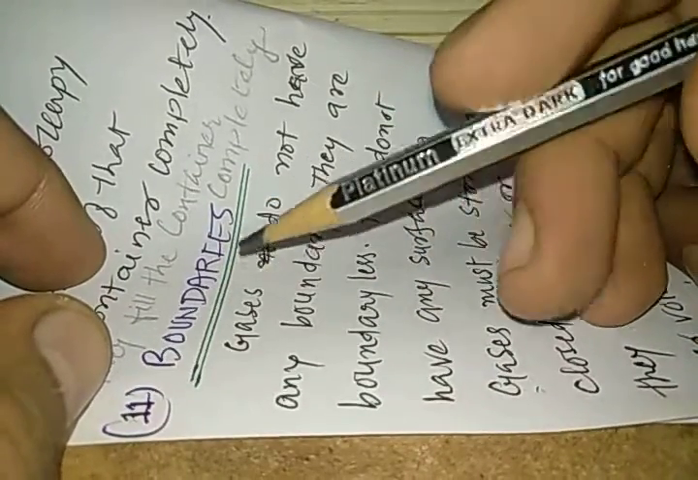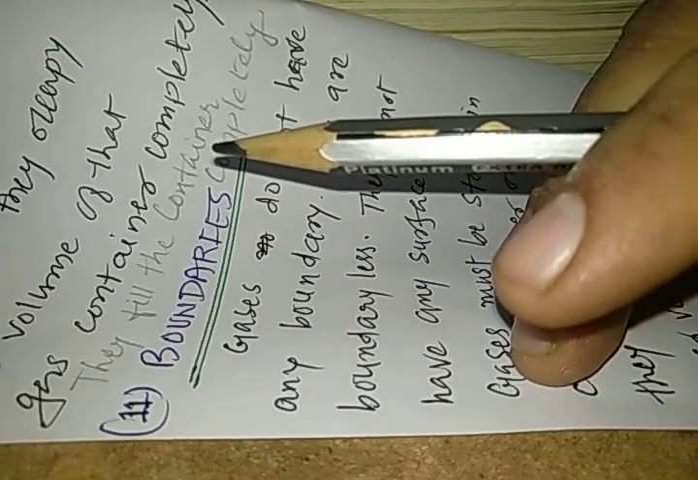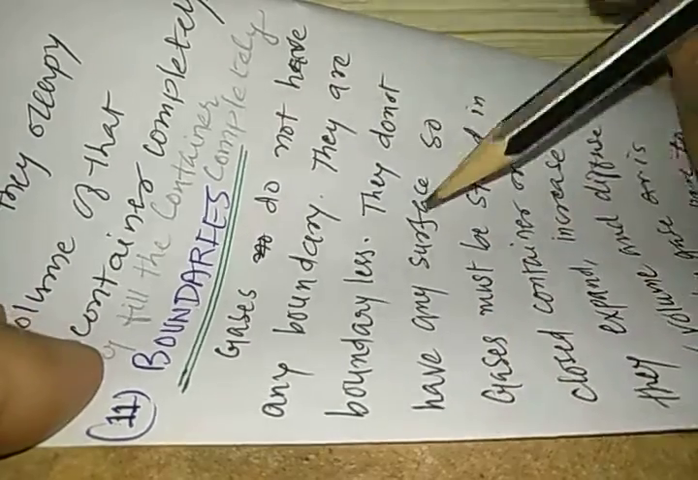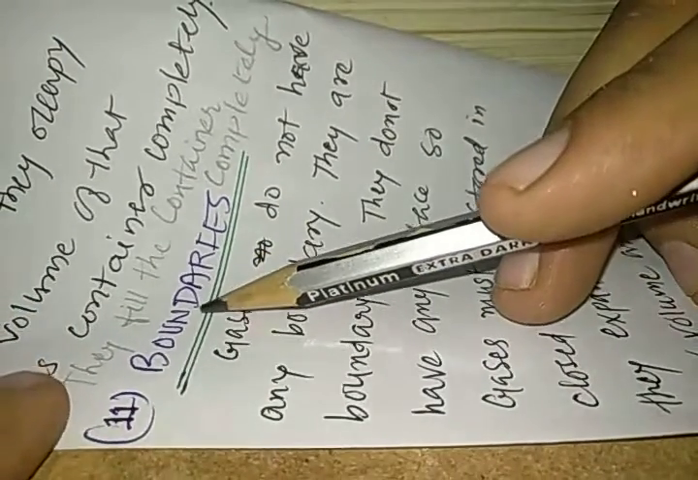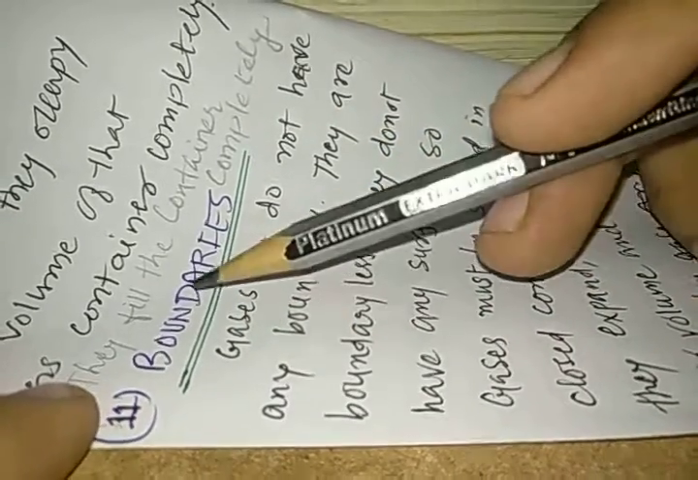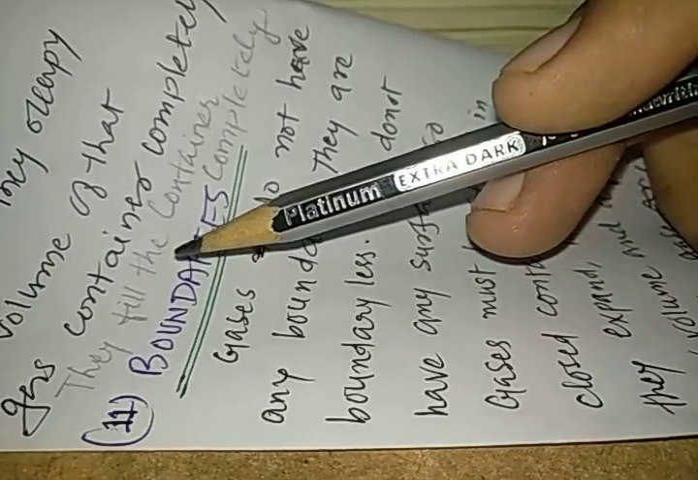Then boundaries. The gases are boundaryless. They do not have any boundary. They do not have any surfaces. My dear students, you must have noticed that solids have infinite boundaries, liquids have only one boundary, but gases do not have any boundary, so they are boundaryless. Let us read the notes. Gases do not have any boundary. They are boundaryless. They do not have any surface.